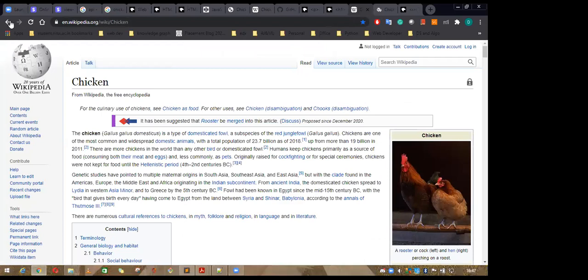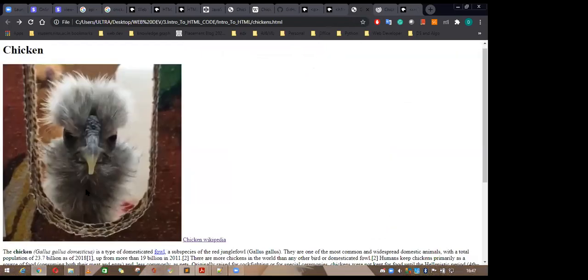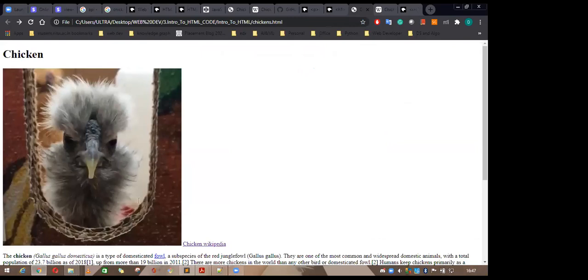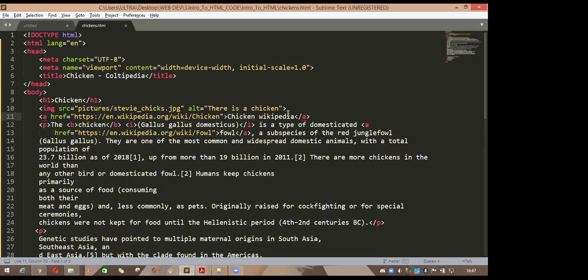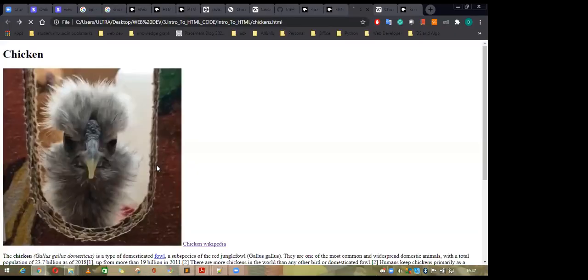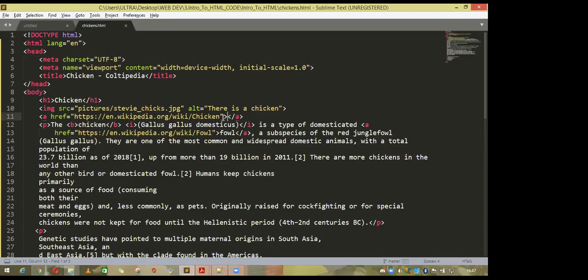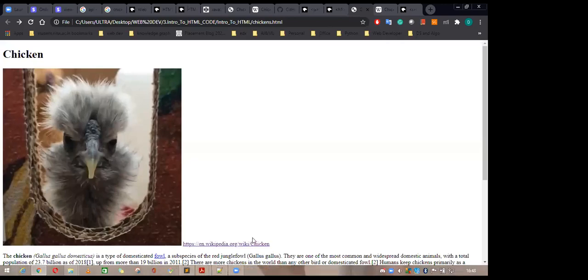So go back into your HTML web page, and here if you don't give anything, just refresh it. Nothing. Why is it? Because if you are making anything a link, then you have to give a name to it. So if you don't want to give any name, directly what you can do is take this link and paste it here, and that will also work. That will make a hyperlink. So this is one way to make a link.